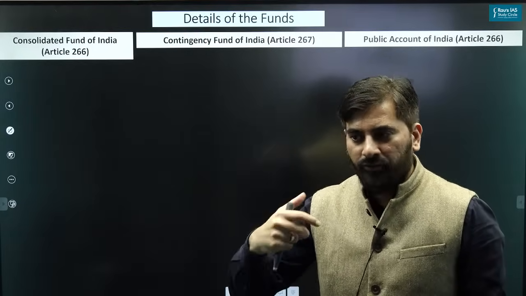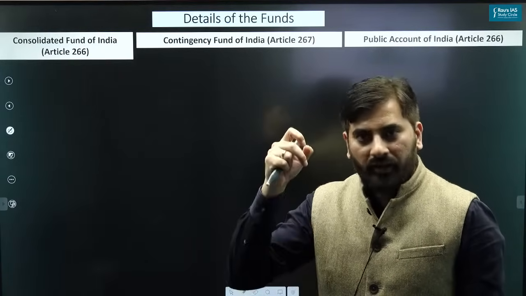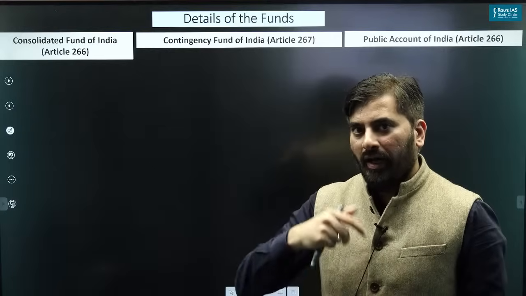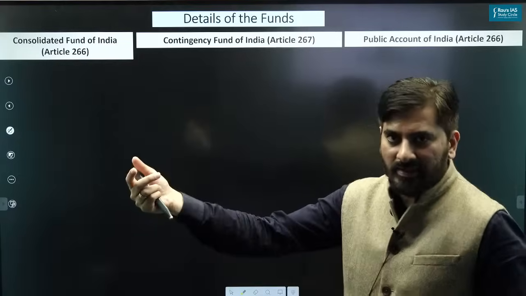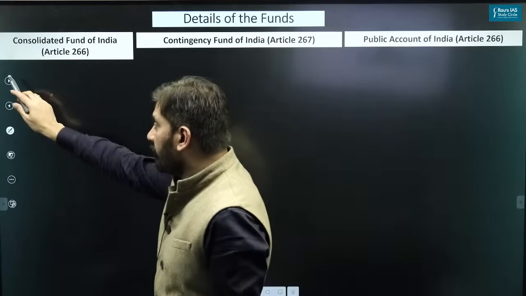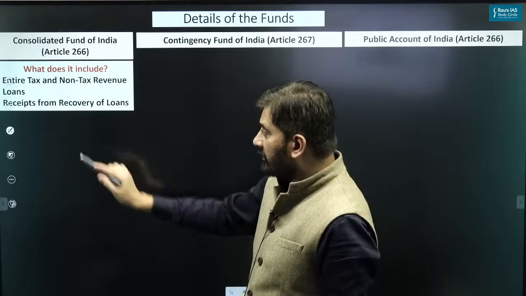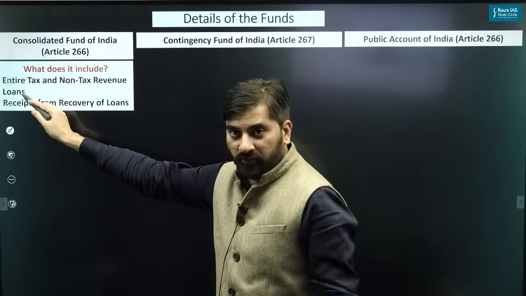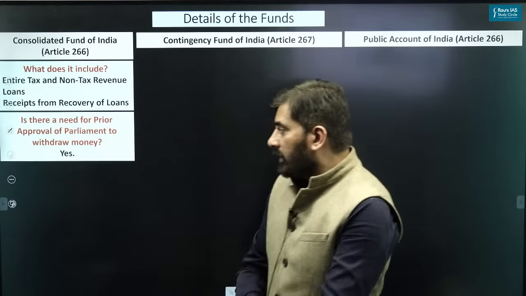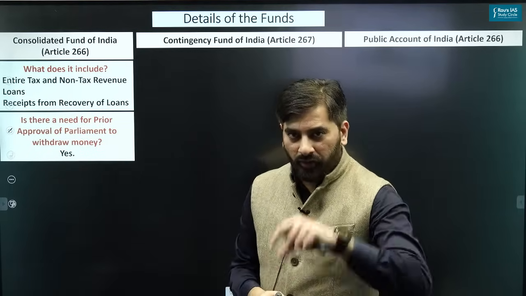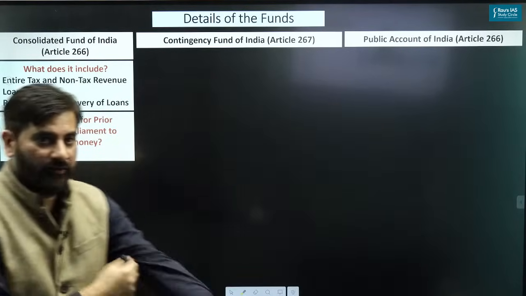CFI basically includes all the money which the government collects in the form of tax and non-tax revenue, and whatever loans the government has raised, apart from recovery of loans. That is, if the center has given loans to the states and it has recovered the loans, all of that is part of your CFI. You have studied that in your polity classes. Tax and non-tax revenue, loans raised by the government, as well as receipts from recovery of loans. Is there a need for prior approval to withdraw money from CFI? Yes. It is mentioned in Article 266 as well.